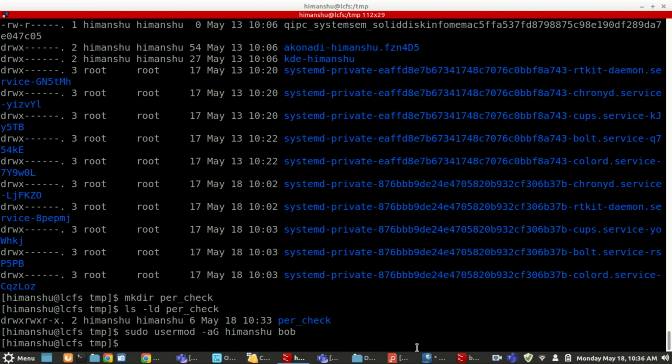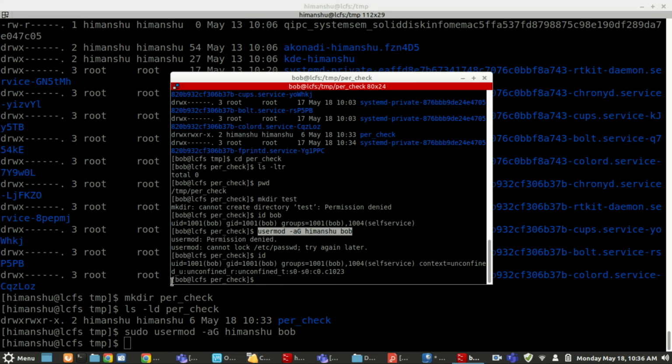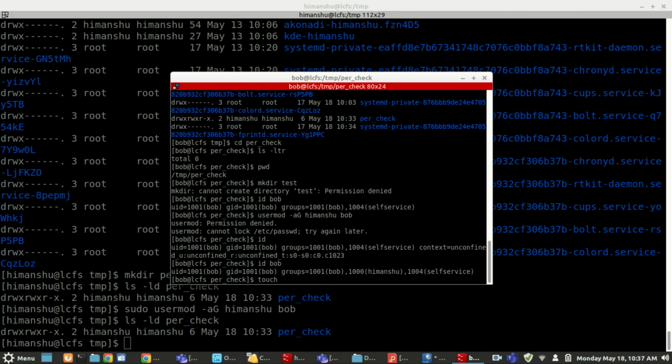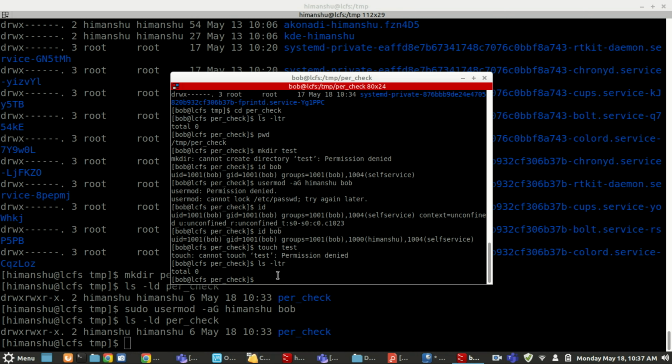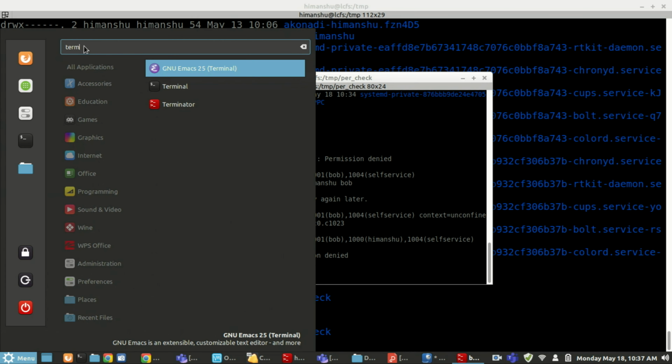Now if you go to this screen, I do id Bob. You can see Bob is part of the group Himanshu here. Touch a file, let's say test. Bob is still unable to do it, because this session has the old permissions.